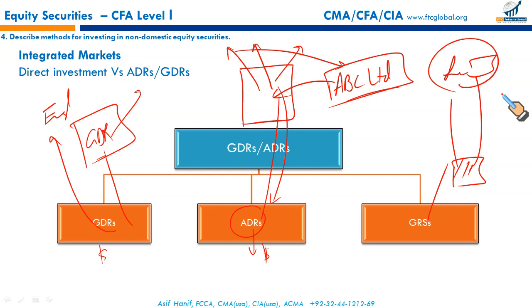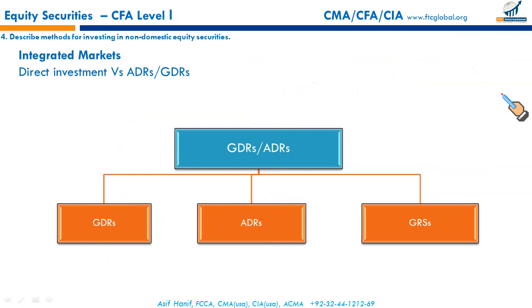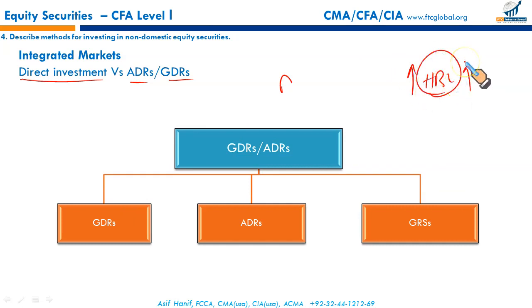So this is how foreign investors can make investment in foreign companies, either via direct investment or through ADRs or GDRs through a depository bank, and they might then face different types of risks and returns. For example, in the case of a GDR, like HBL in Pakistan, if because of expansion and increase in earnings HBL share price goes up, the GDR will go up.